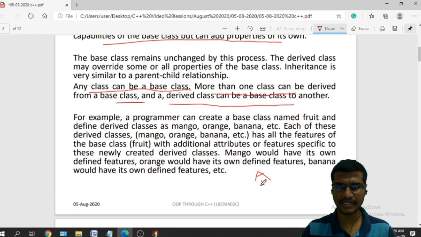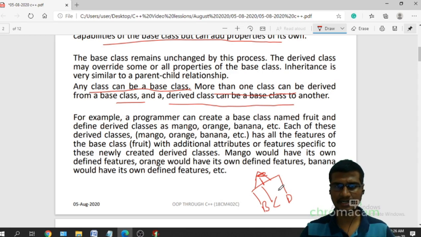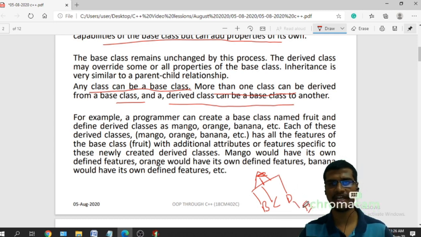From this base class A, I can derive any number of derived classes like B, C, D. Only one base class is there, that is your A. From this class, I am deriving multiple classes, and in the same way, after deriving some class, from this derived class also I can derive some more sub-derived classes.